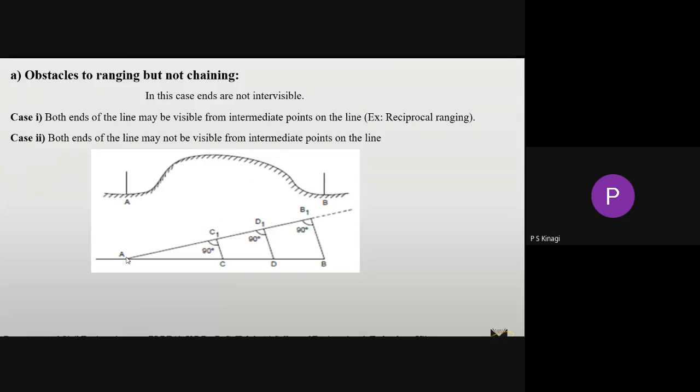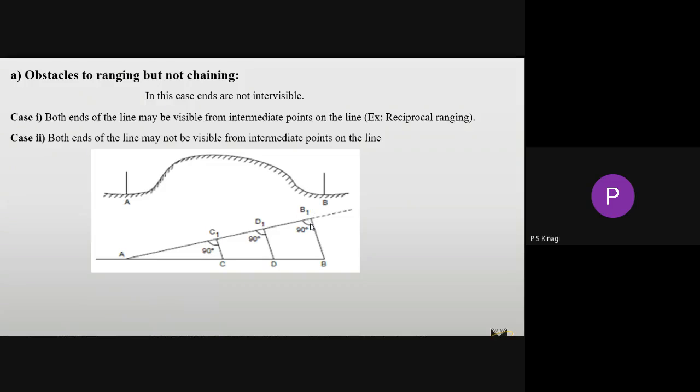Here we can only get the points A and B. So here you have to draw one random line near this AB line, maybe on this side or maybe on this side, the right side or the left side. You have to draw this random line along the right side or left side of the AB line. Then you have to select the B1 point.